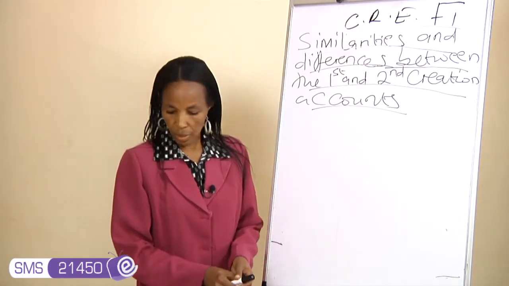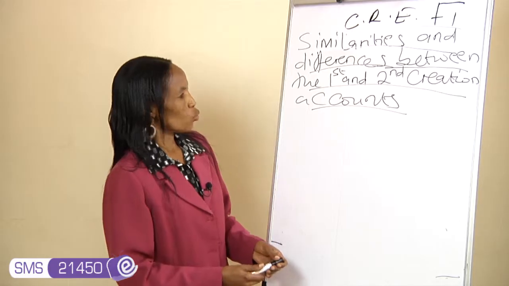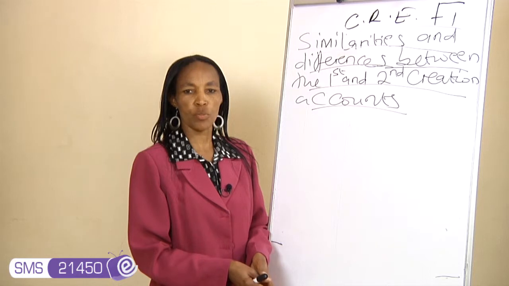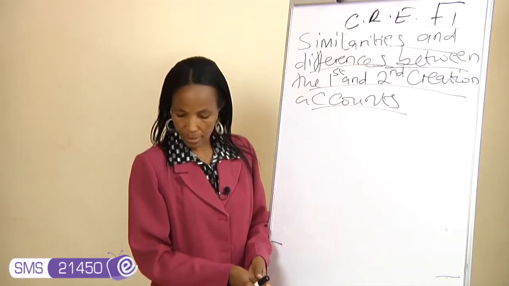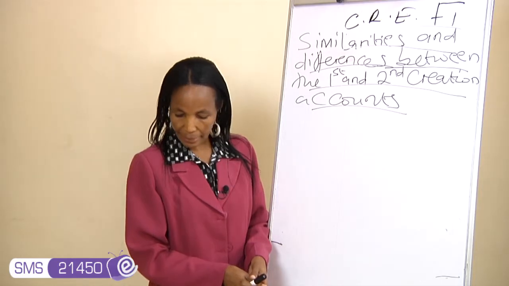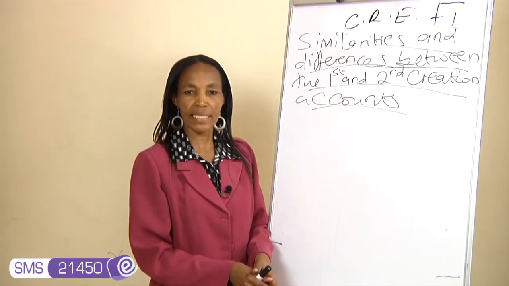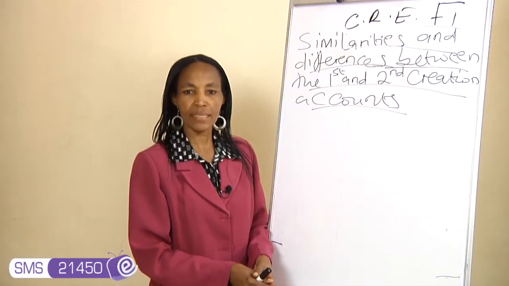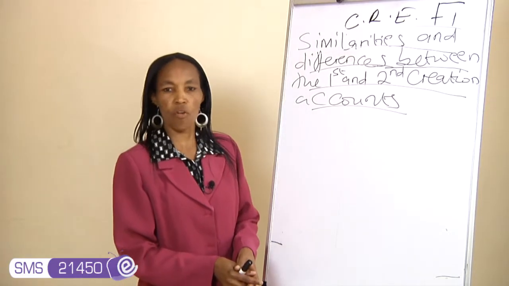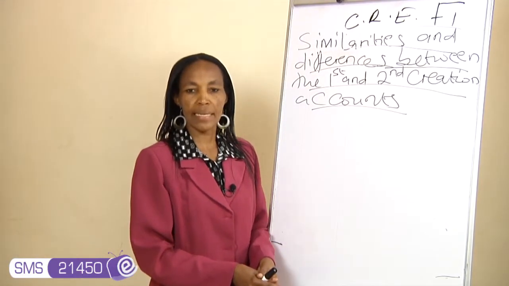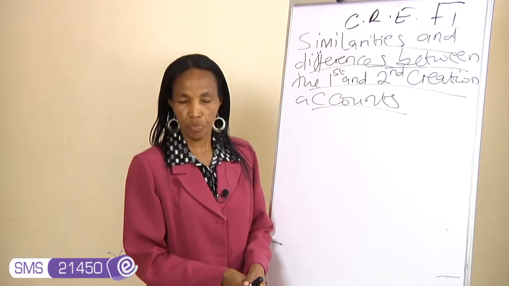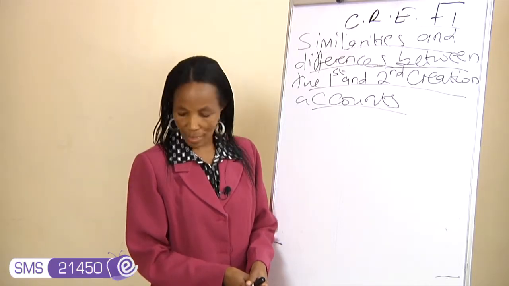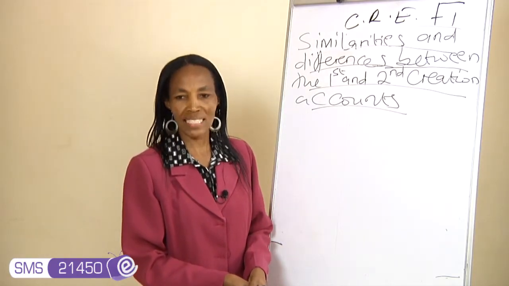Welcome. In our previous lesson, we looked at the second creation account, and we read the Bible from Genesis chapter 2, starting from verse 4b to verse 25. And we looked at how the universe was created from the second creation account, which we said is mainly man-centered. We looked at the creation of heaven and earth. We looked at the creation of man out of dust. We looked at the creation of beasts from the ground. We looked at the creation of the woman from man's rib.